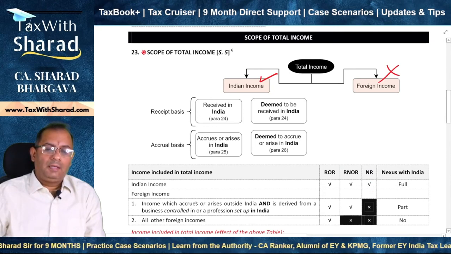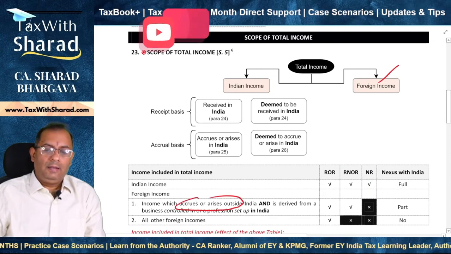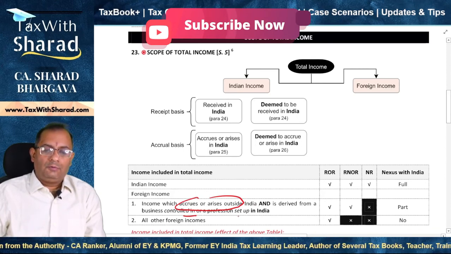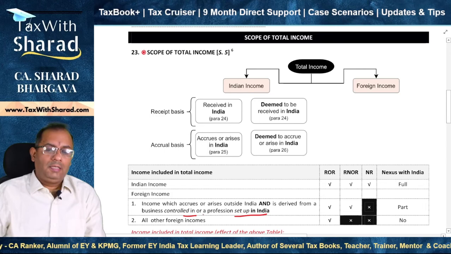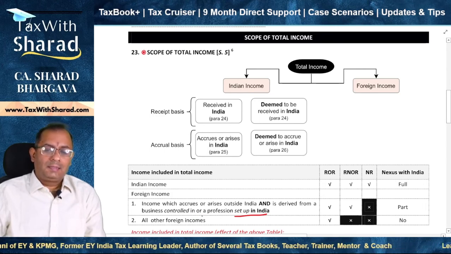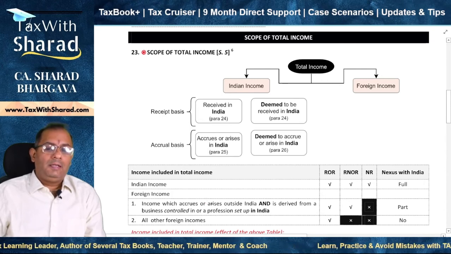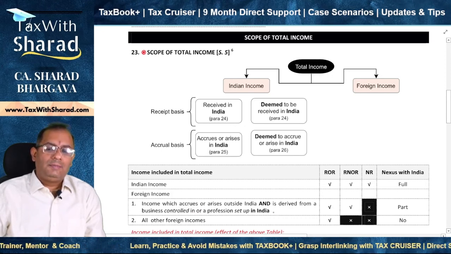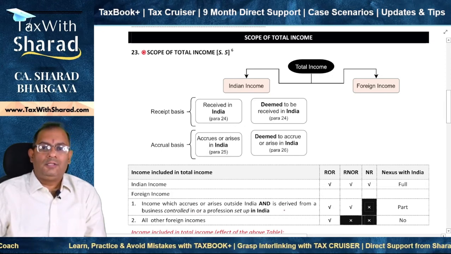That means if the income is accruing or arising outside India, even if the business is controlled in India and the profession is set up in India, you cannot say that there is a nexus, though it is not a full nexus, but it is a part nexus, because it is accruing or arising outside India and the control or the setup is in India. So there is a nexus in India, one cannot say that there is no nexus in India.